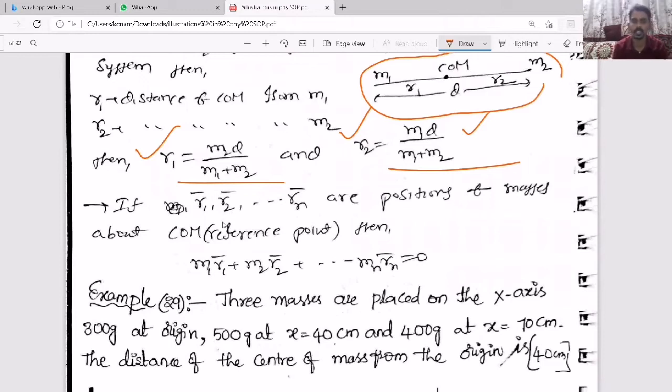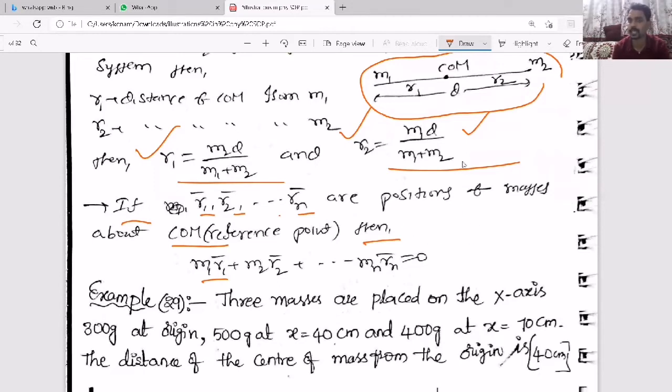That is one of the important things about the center of mass of a two particle system. Similarly, if r1, r2, and so on up to rn are positions of masses about the center of mass, then the sum of the product of mass and position will become 0.